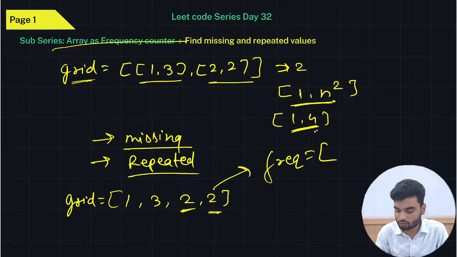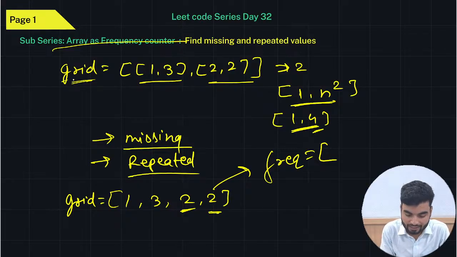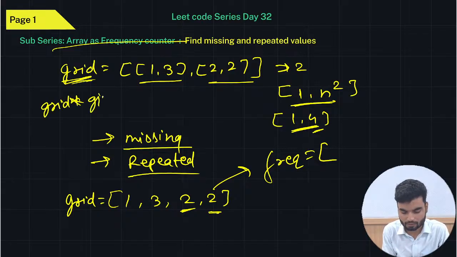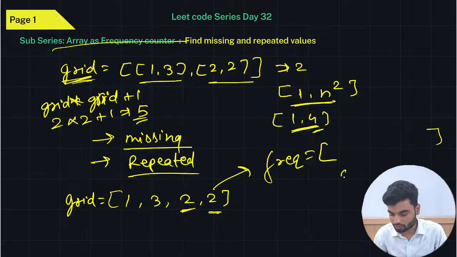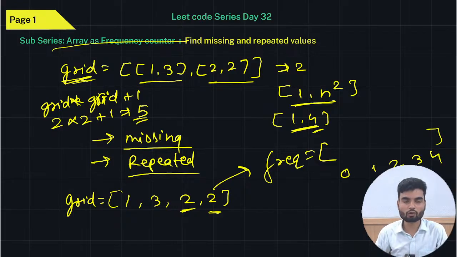Only then you can utilize this 4 as an index. The size of the grid, grid multiplied by grid, plus 1. So the size is 2, 2 multiplied by 2 plus 1 becomes 5. So let's say 0, 1, 2, 3, 4. These are the indexes of that particular frequency array.